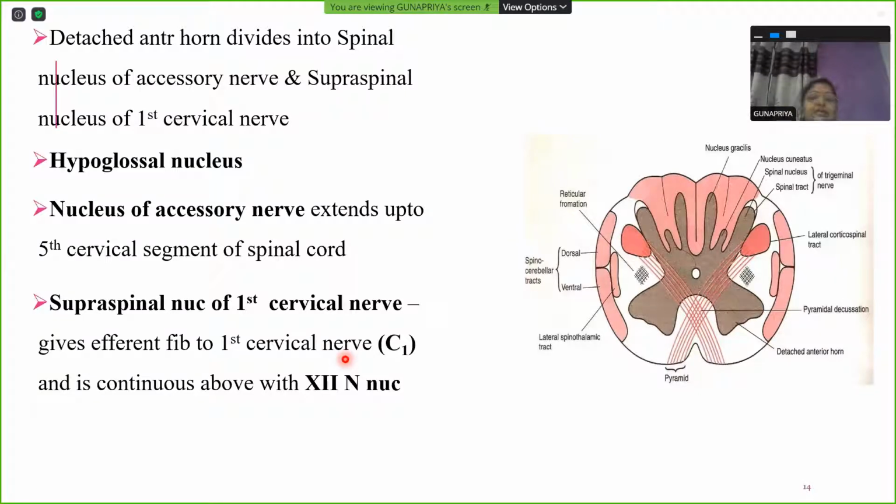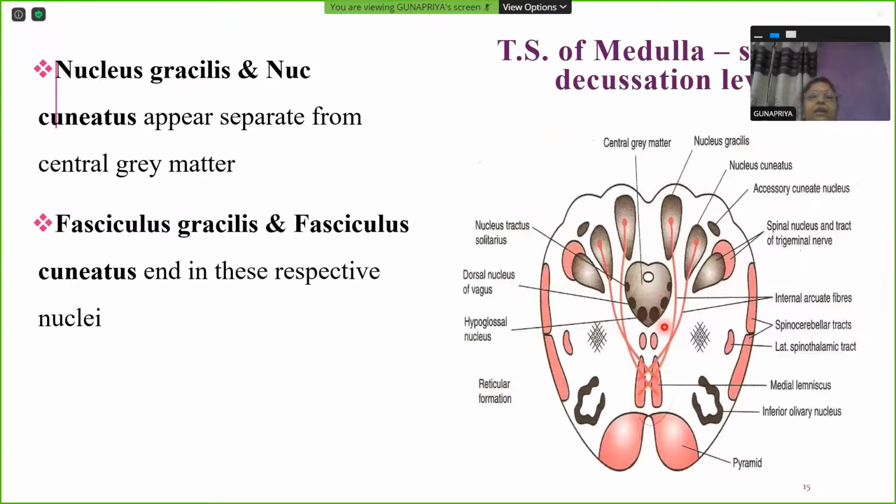That's why I'm mentioning so much to you, so that in case it is asked in viva anywhere or if it's asked in MCQ, it will be easy for you to answer these questions, because hypoglossal nucleus and the supraspinal nucleus of first cervical nerve are closely related in the medulla itself. Only then they come out and then they part ways and go down to each one's own destination or the region desired.